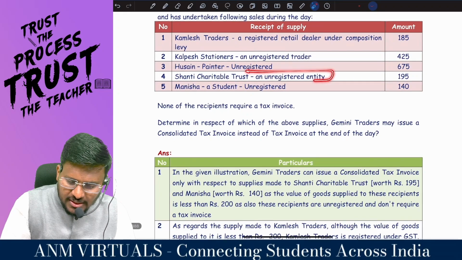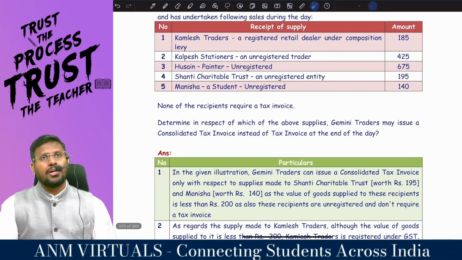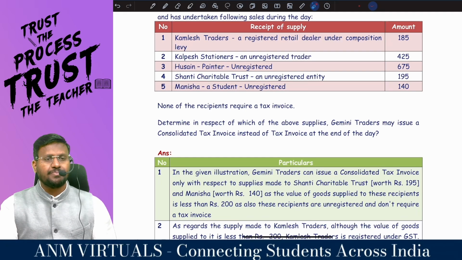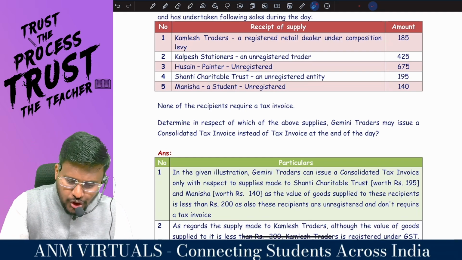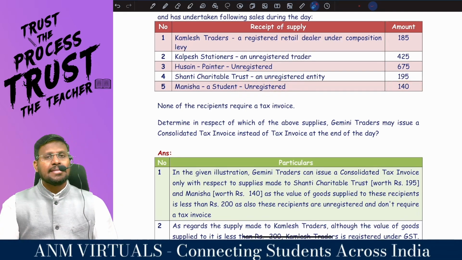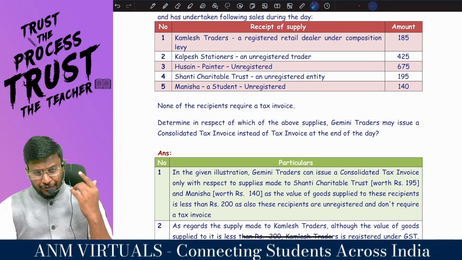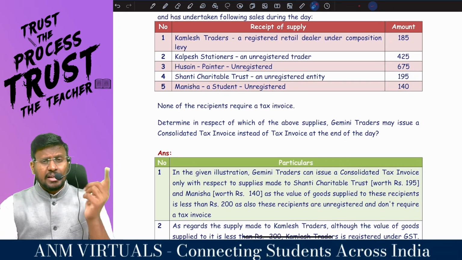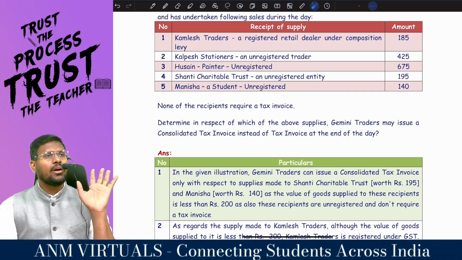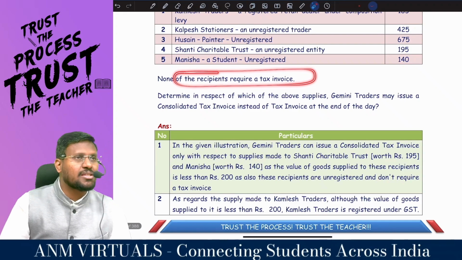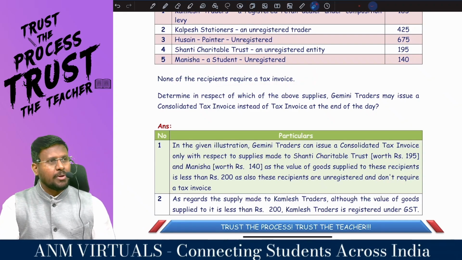Shanti Charitable Trust, an unregistered entity, 195. If they don't want a tax invoice, then we can issue a consolidated one. Manisha, a student, unregistered, 140. Sir, since her value is less than 200, the recipient is unregistered. And if she doesn't want a tax invoice, we can issue the consolidated one. None of the recipients require a tax invoice. Super, sir. So the third condition has also been satisfied.